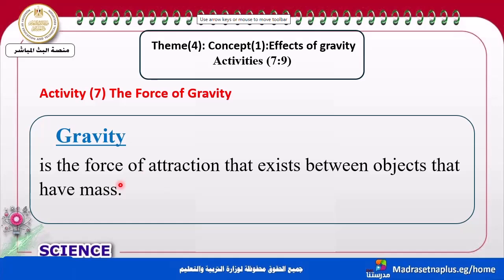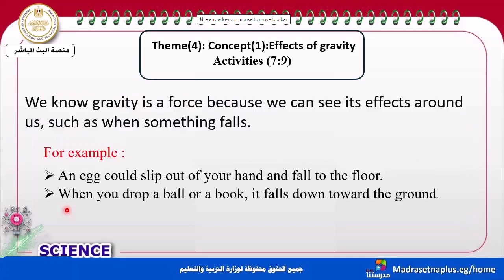Gravity is a force of attraction. And this force is found between objects that have mass. So if these objects have mass, there will be a gravity force between them.